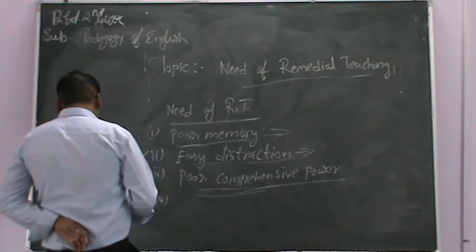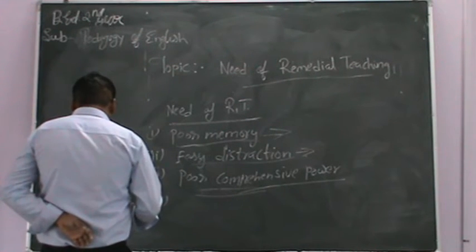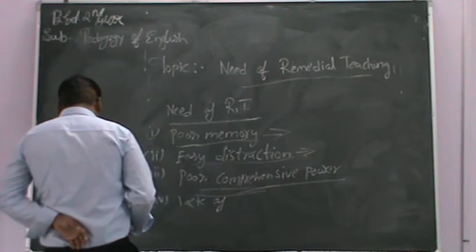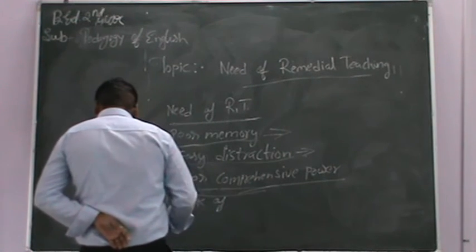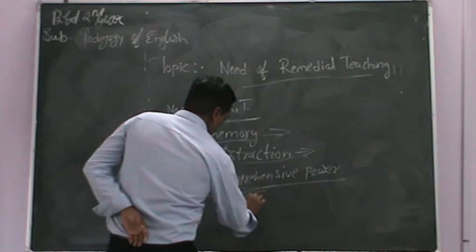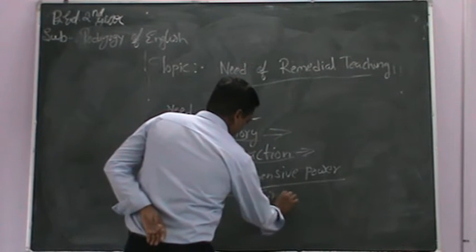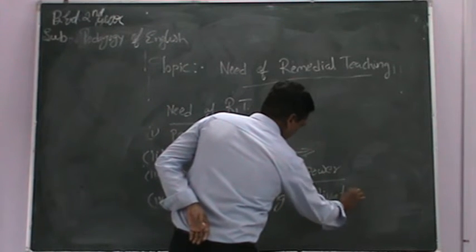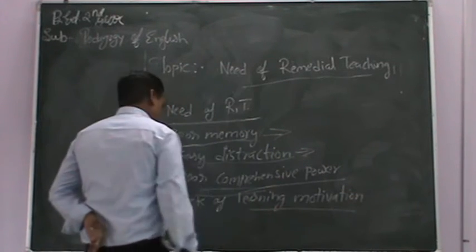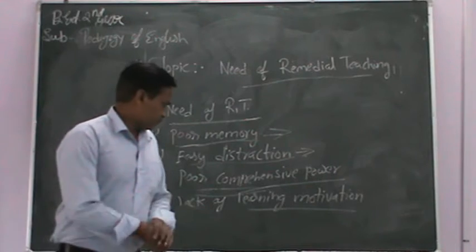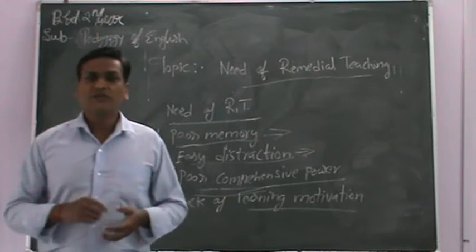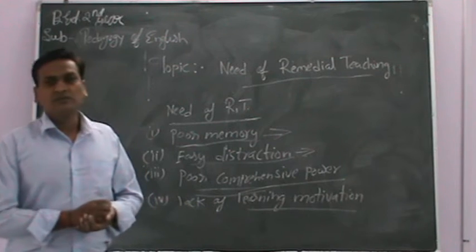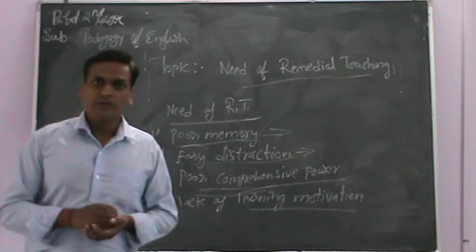The fourth one is lack of motivation in learning. Because of low motivation, the weak student faces problems in learning.